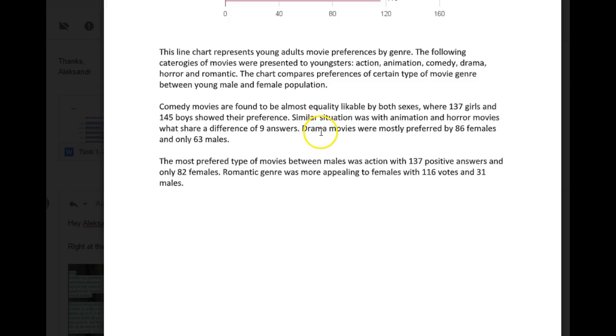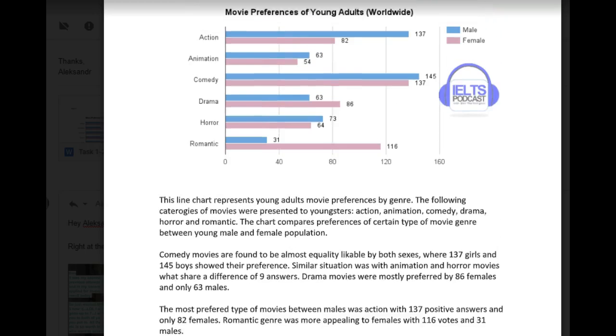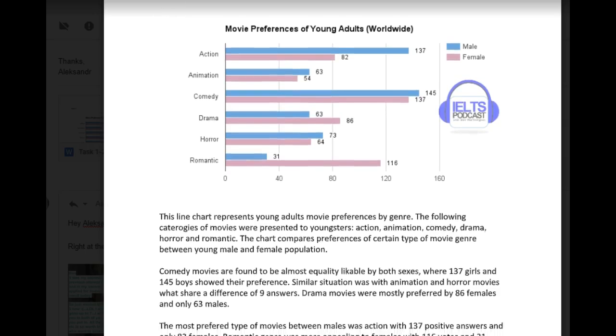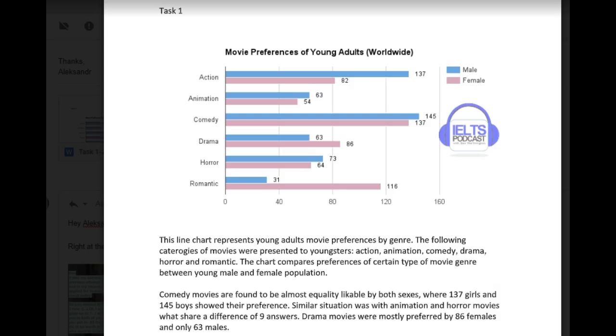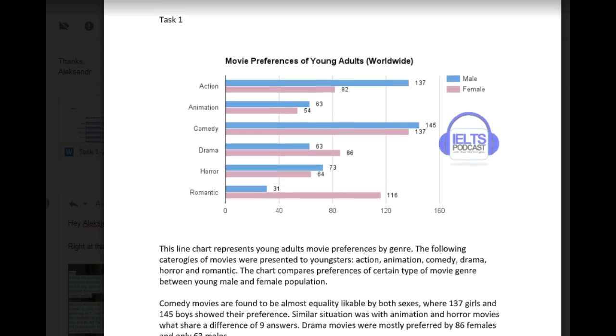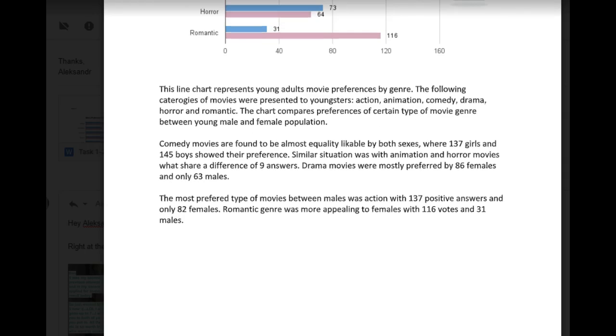Fine. So drama movies were mostly preferred by 86 females and only 63 males. Now check out what's happening here. You keep flip-flopping with your tenses. So here you have present tense, here you have past tense, here you have past tense, here you have past. It's kind of strange. I mean, you could assume that this is present, but either way, whether you decide to go past tense or you decide to go present tense, either one is acceptable because we don't really have a time frame here. Just be consistent, okay? All right.